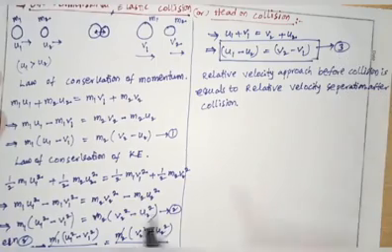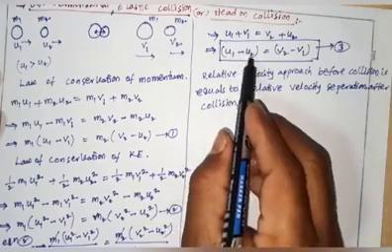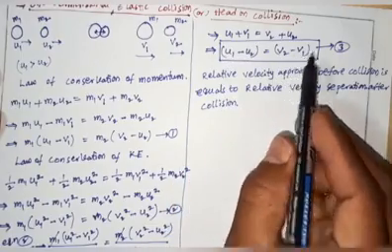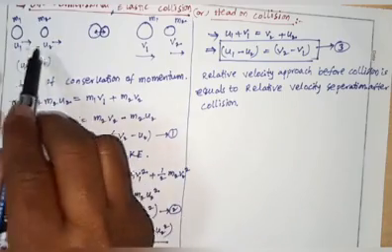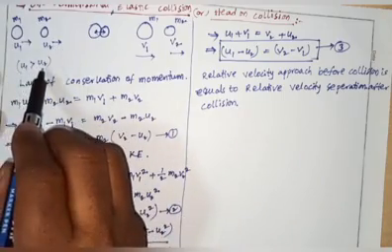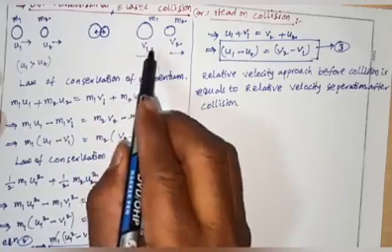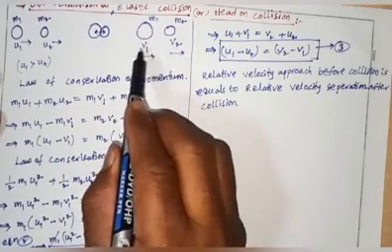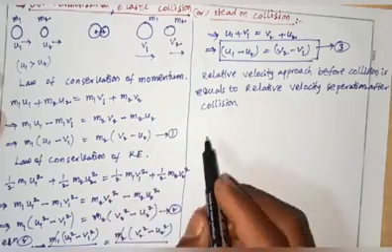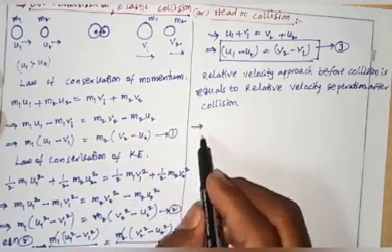So this is equation number 3: u1 minus u2 equals v2 minus v1. We know u1 and u2, and u1 is greater than u2, but after the collision we don't know v1 and v2. So then we can find out the velocities after collision.